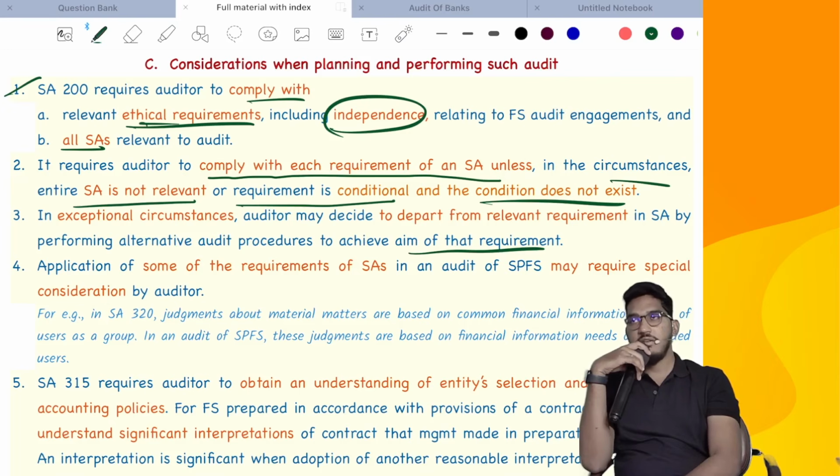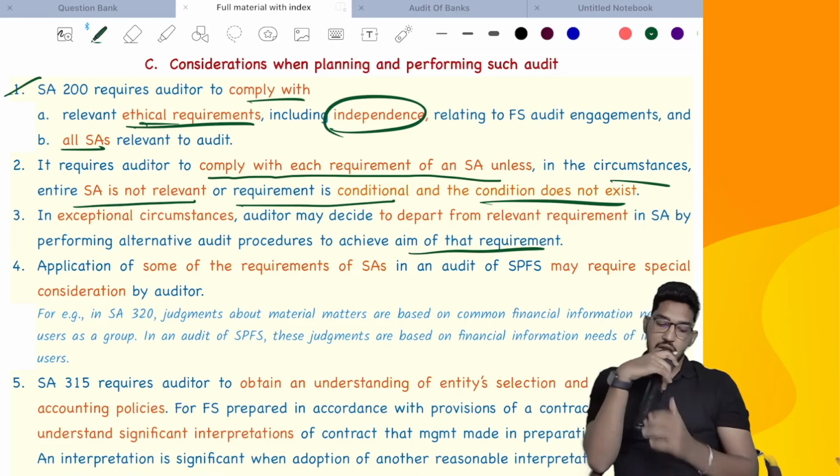So you have to highlight why you have deviated from that requirement of the standard and which alternative procedure you have performed. Like for example, SA501 asks you to attend the inventory counting process. Because of some reason you did not attend it. Alternatively, you perform some procedures and get the evidence. You have to highlight it: which requirement you did not comply with, for what reasons you were unable to comply, and what alternative audit procedures you have performed.